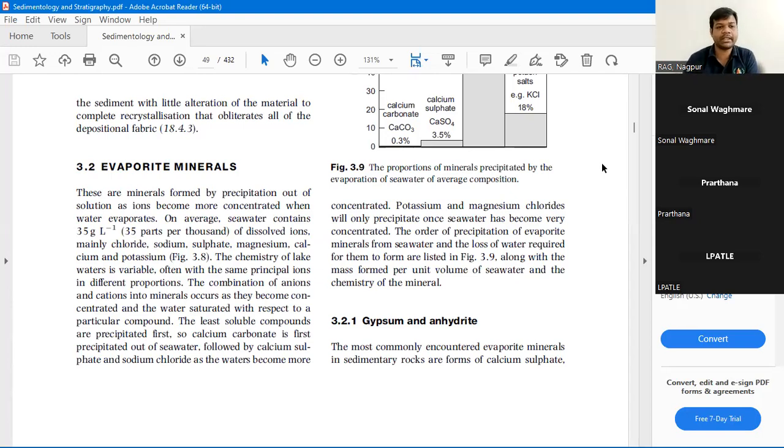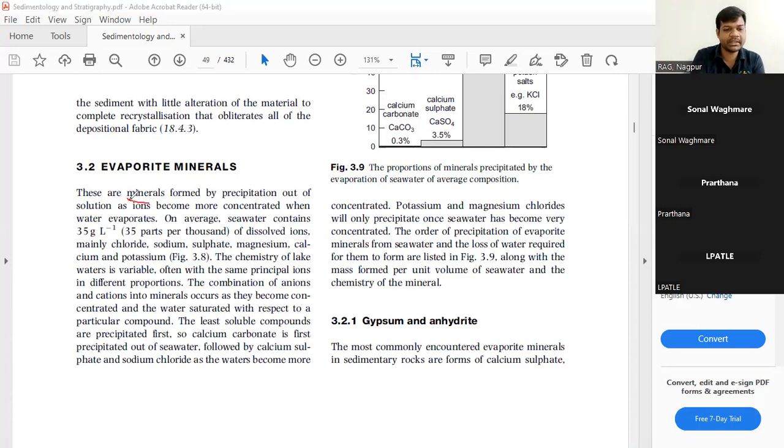Now what is an evaporite? Evaporite means something left when water gets evaporated. When salt water evaporates, it leaves behind a residue, and that residue is called evaporite.